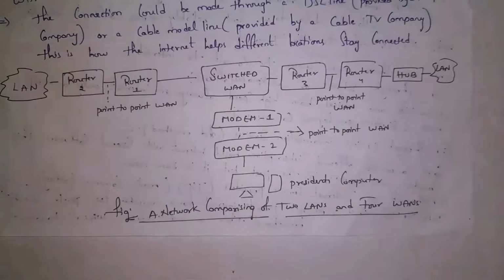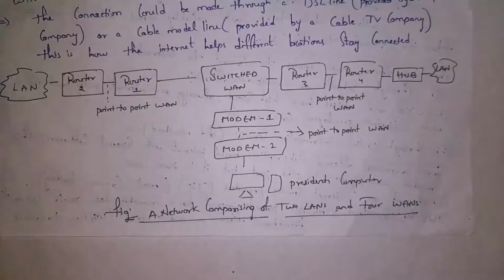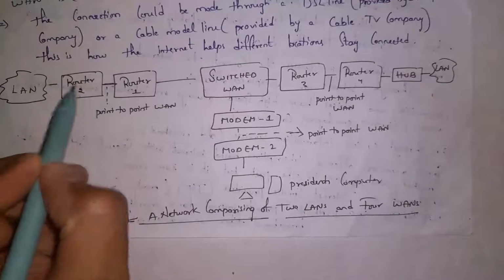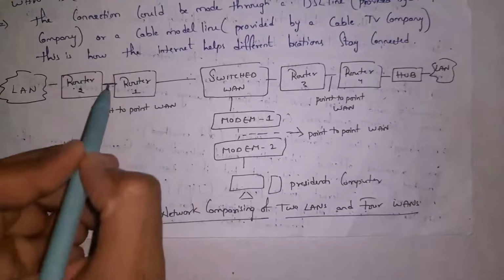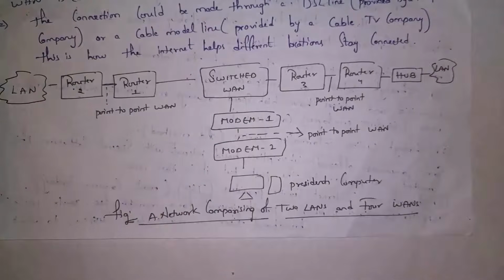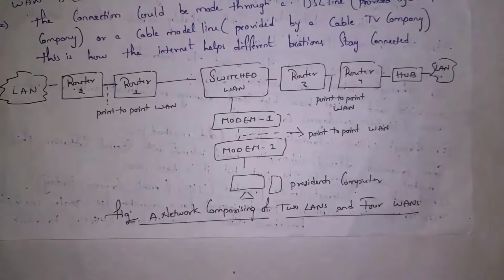Yes, LAN is nothing but it is one software company where all devices are connected. And this company contains a company router and an outside router. Both are connected. We call this connection point-to-point WAN. And there is another company. We call it LAN, local area network. And a company router and an outside router. Both are connected. So we call it point-to-point WAN.